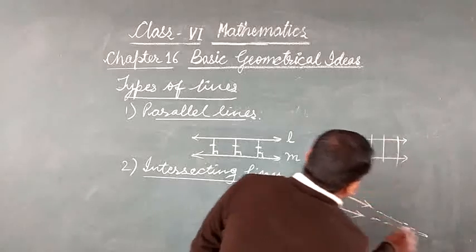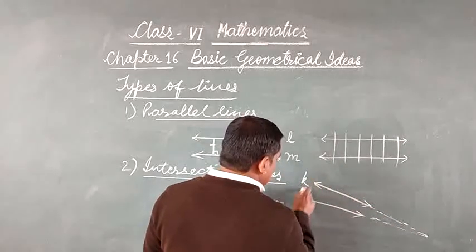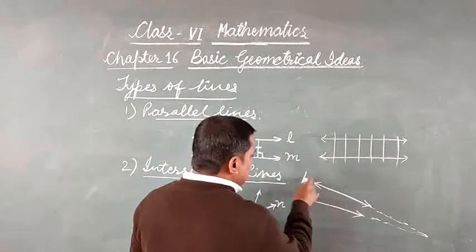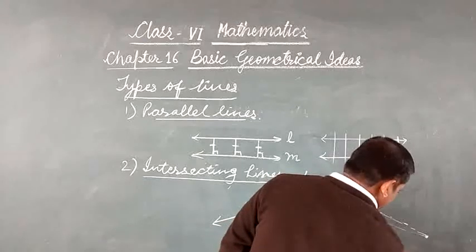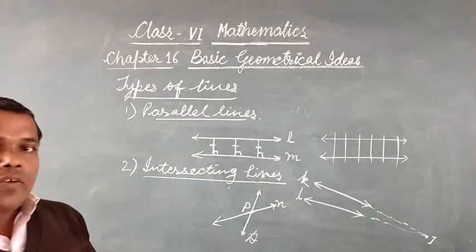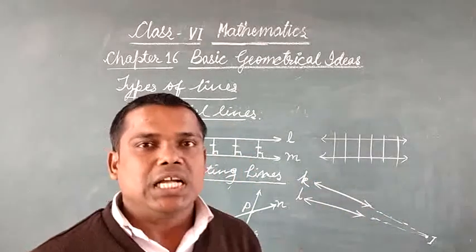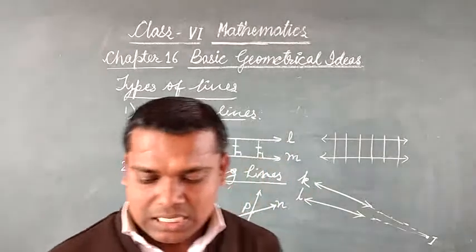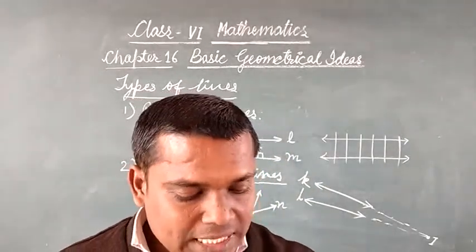Suppose this is line K and this is line L, then these two lines intersect at this point, say it is I. Then point I is the point of intersection for these two lines, and these two lines are also considered intersecting lines. So I hope you understood intersecting lines.